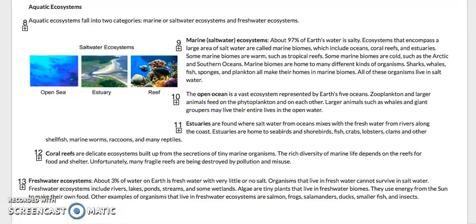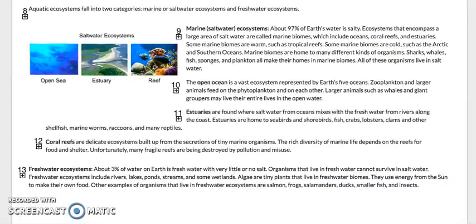Estuaries are found where salt water from oceans mix with fresh water from rivers along the coast. Estuaries are home to seabirds and shorebirds, fish, crabs, lobsters, clams, and other shellfish, marine worms, raccoons, and many reptiles.